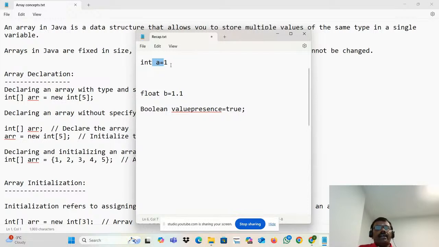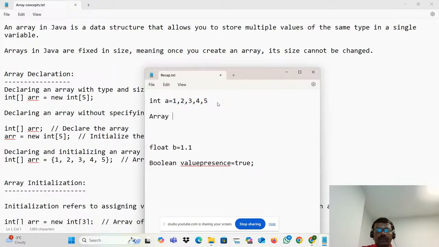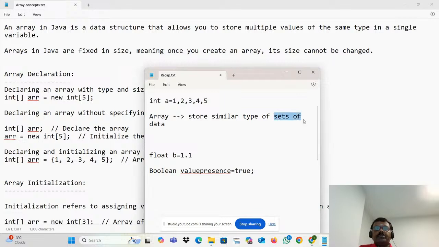You will feel that, but I want to store more than one value, 2, 3, 4, 5. Can I store these values? Definitely it won't work. Why won't it work? Because this variable will store only one value. But I want to store multiple values. How to store? For that, the array concept is coming. If you want to store a similar type of sets of data. What do I mean by sets? Sets means a collection of data. You can call it a similar type of collection of data.